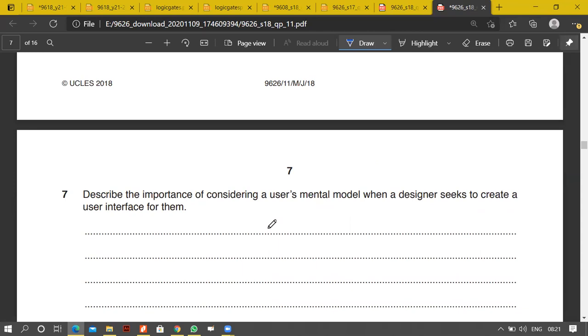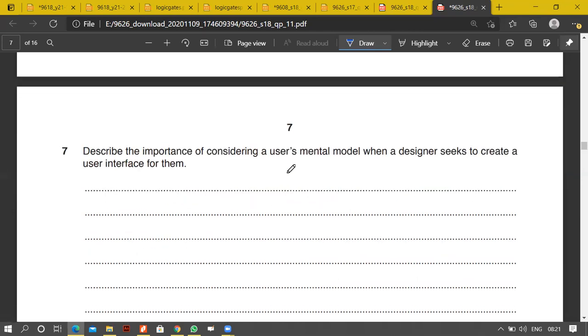Describe the importance of considering a user's mental model when a designer seeks to create a user interface for them. Now, you do know what a mental model is. A mental model basically is, for example, if I ask you right now, can you just think of creating a website for an organization, and I'll give you some brief rough idea. You first of all create a rough idea of the user interface. You'll think of where the links will be, the banner will be, the initial page content will be. You'll think of the color scheme.